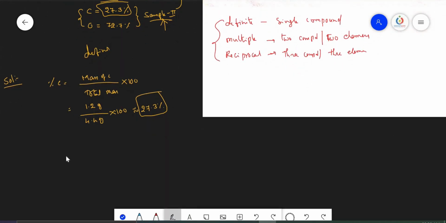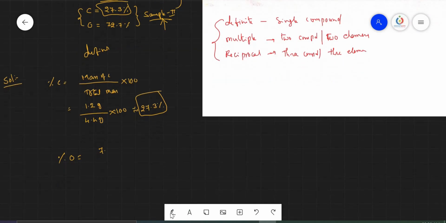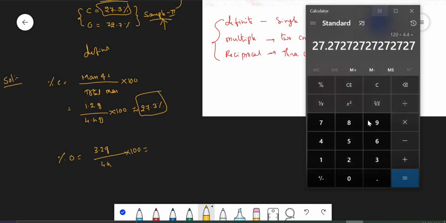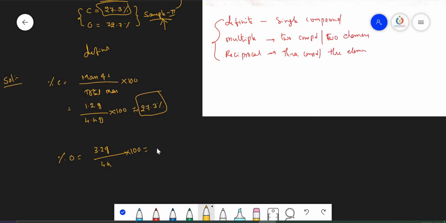Now let us take the percentage of oxygen. The mass of oxygen is 3.2 grams, divided by total mass 4.4 grams, into 100. So 3.2 into 100 divided by 4.4 equals 72.72. So it is 72.72 percent.